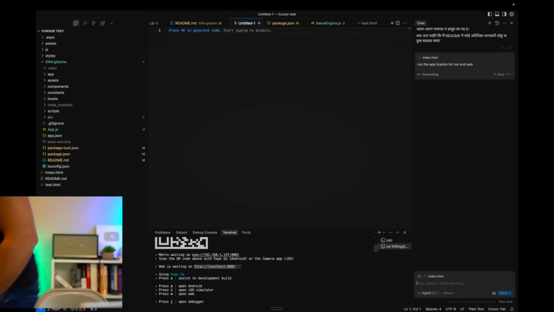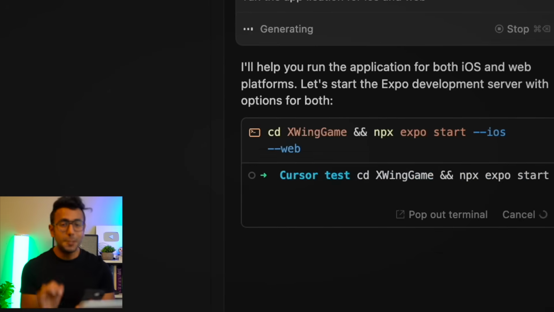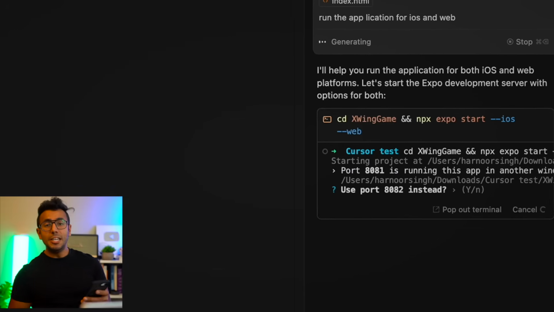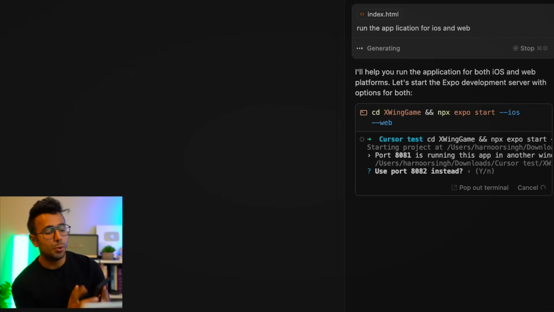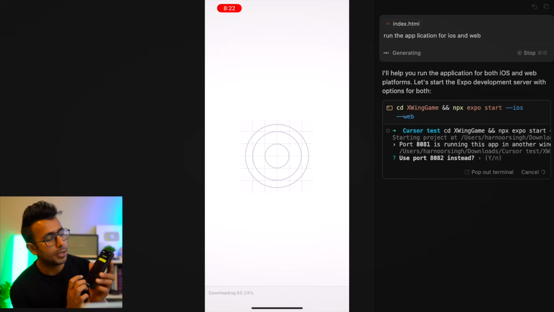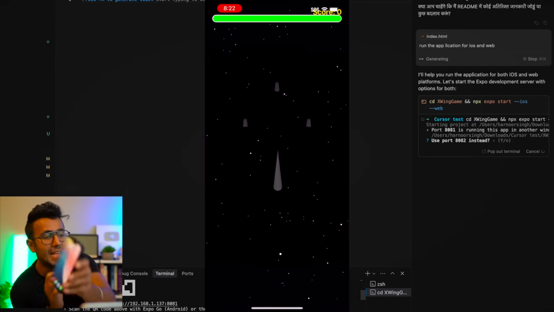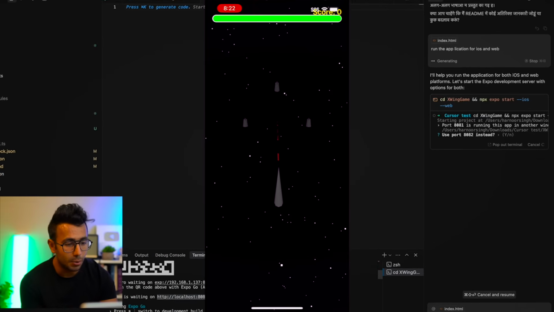So I'm going to bring my phone. So this is important. Expo is an amazing framework for React Native, which actually builds your app in your Expo Go app on your iPhone or Android. So there's an Expo Go app you can download on your smartphone, and it will give you this QR code right now.